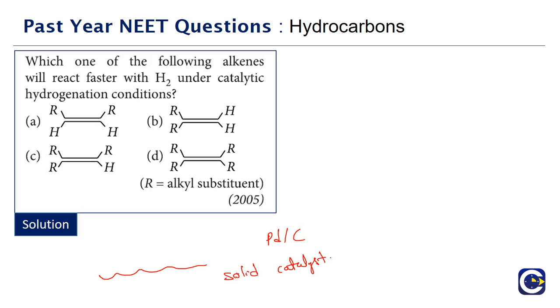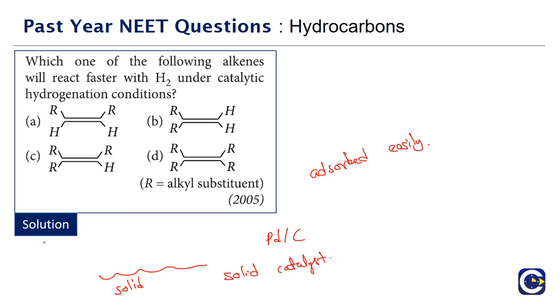Now the thing is, we must have the alkene adhere to the surface of the solid catalyst. The alkene, which will be in the gaseous state, typically should get adsorbed easily. When it is getting adsorbed easily onto the solid surface of the catalyst, the possibility of the reaction will be increasing.